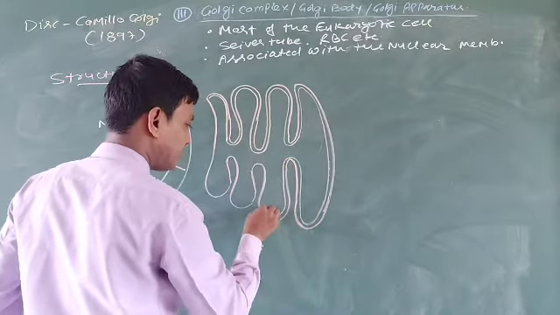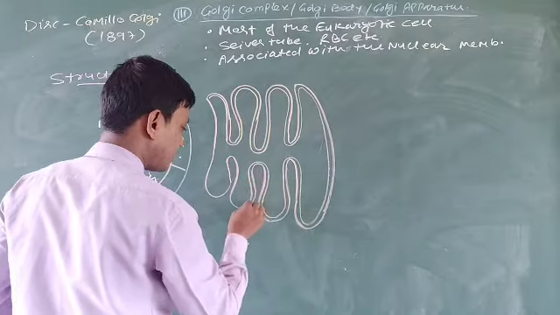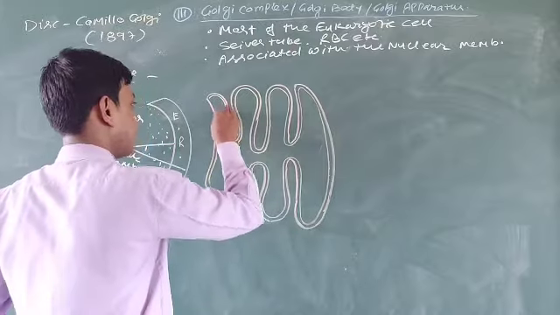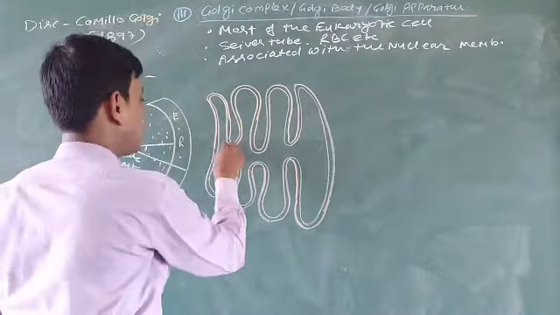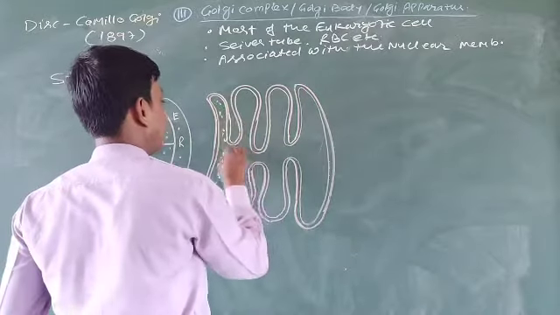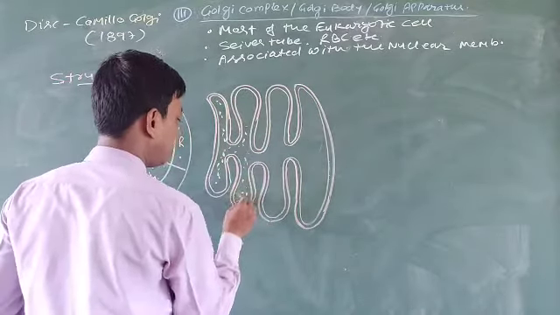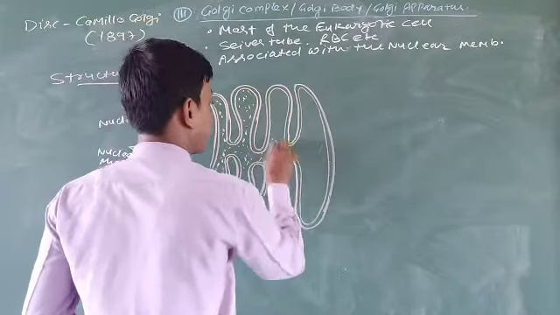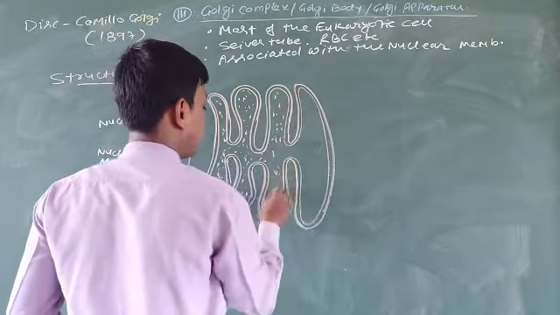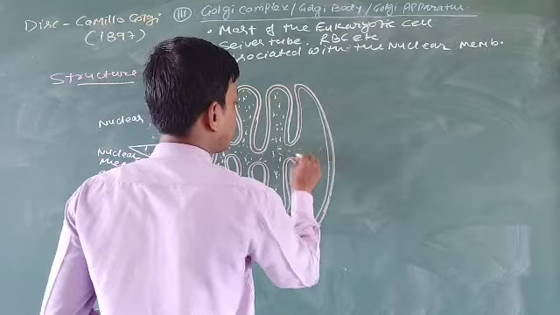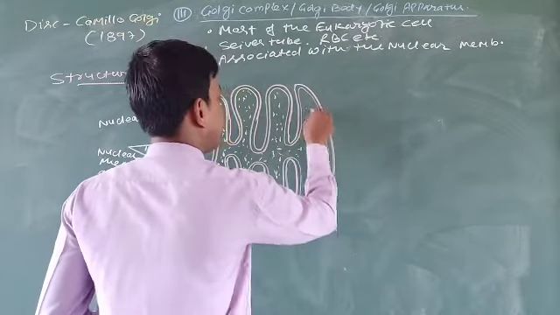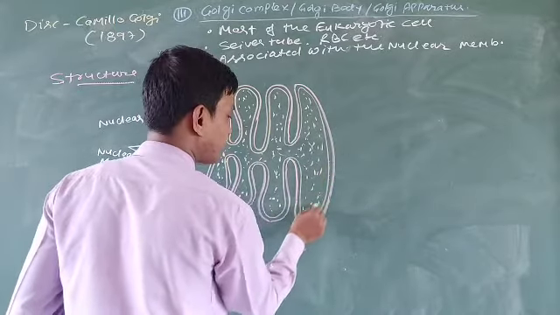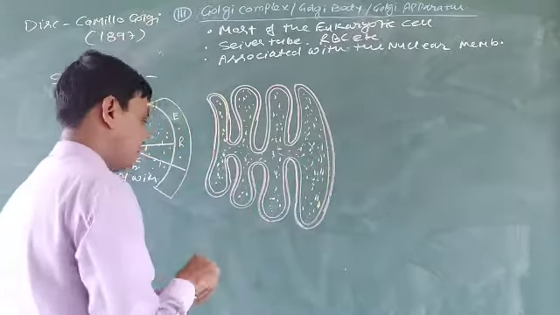This portion is a flattened, disc-shaped structure known as the cisternae. It is filled with important and essential fluid, which may contain enzymes, lipids, glycoproteins or glycolipids, because it stores the essential biomolecules synthesized by the endoplasmic reticulum, and its key function is to modify them.